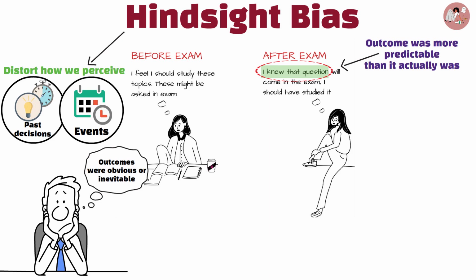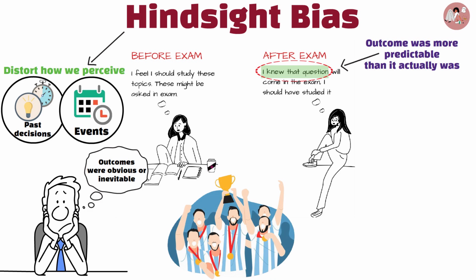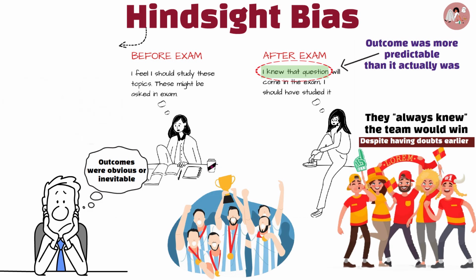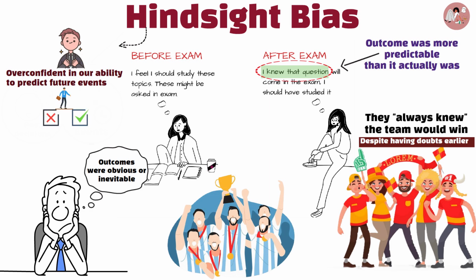For instance, after a sports team wins a championship, fans might claim they always knew the team would win, despite having doubts earlier. Hindsight bias can make us overconfident in our ability to predict future events, and can also prevent us from learning from our past mistakes.